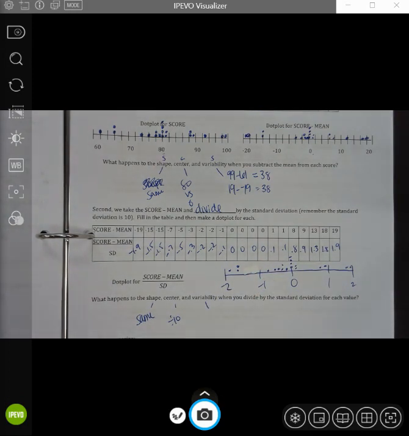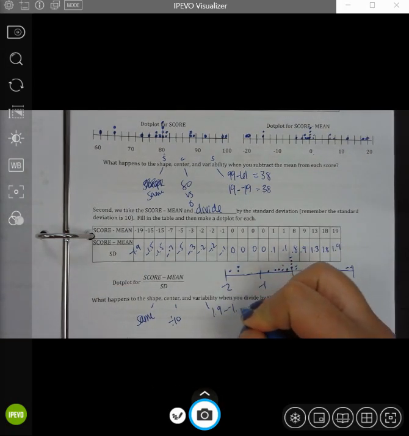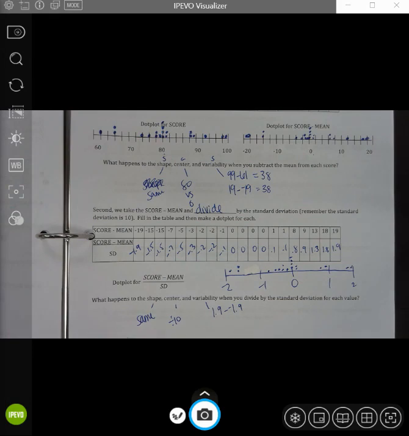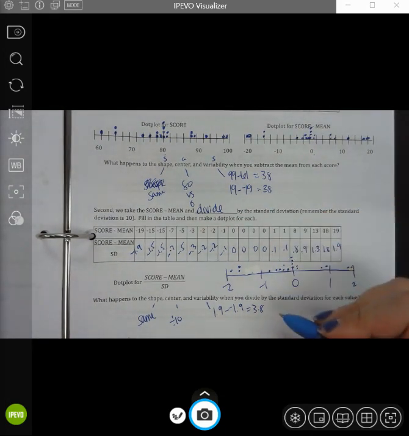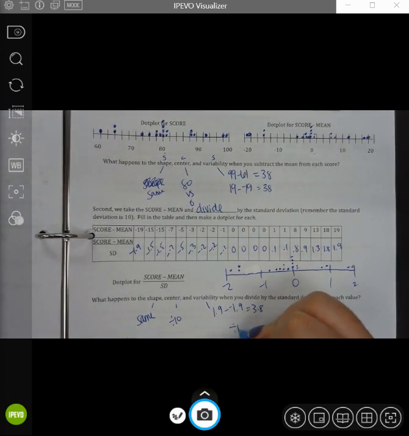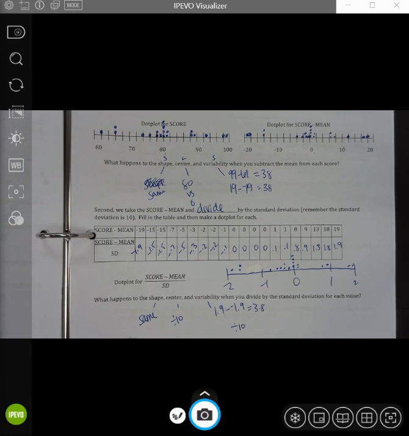The variability is, let's see, we have 1.9 minus negative 1.9, which is 3.8, which is 38 divided by 10. So again, we've divided our variability by 10 as well. Okay, we've made it a little bit smaller.